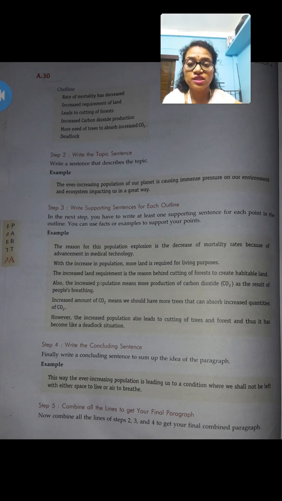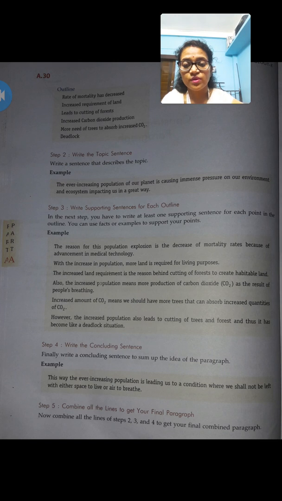The third step is to write supporting sentences for each outline point. Suppose you have made 10 outline points for your paragraph. For each of those 10, write one or two sentences for each and every outline point, so that all the outlines will be covered easily.